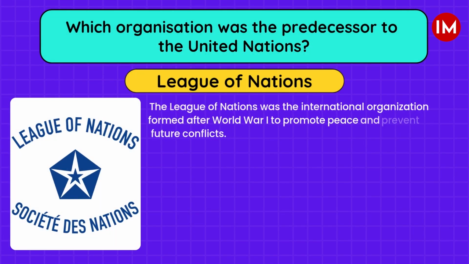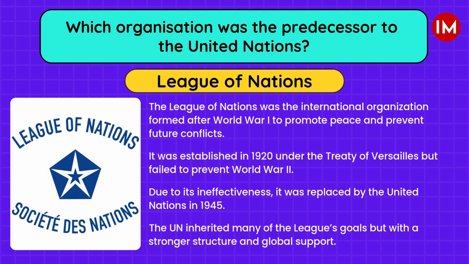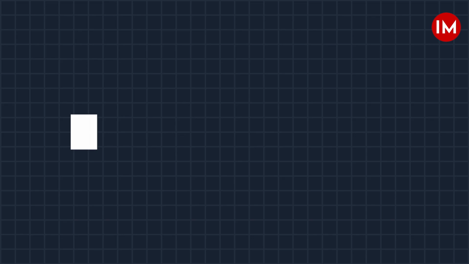The League of Nations was the international organization formed after World War I to promote peace and prevent future conflicts. It was established in 1920 under the Treaty of Versailles but failed to prevent World War II. Due to its ineffectiveness, it was replaced by the United Nations in 1945. The UN inherited many of the League's goals but with a stronger structure and global support.